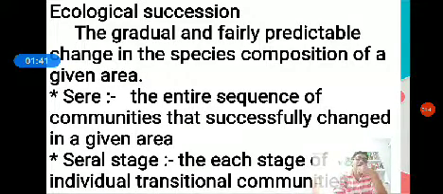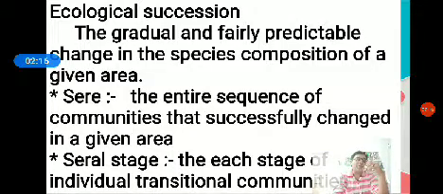The third functional component is energy flow. In energy flow we are going to study the law of thermodynamics, types of food chain, food web, as well as ecological pyramids. The ecological pyramid is a very important topic. There are three types of ecological pyramids: pyramid of number, pyramid of energy, and pyramid of biomass.